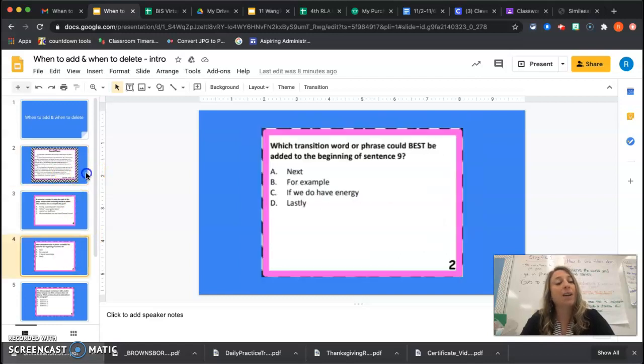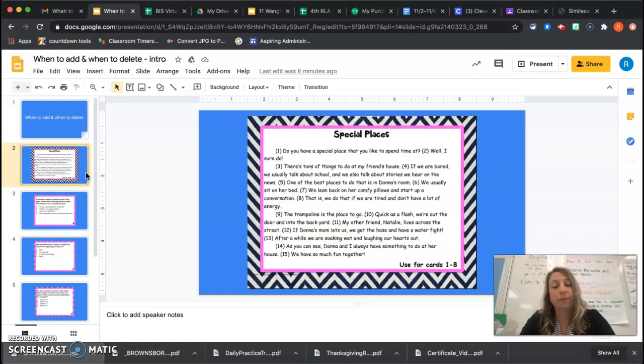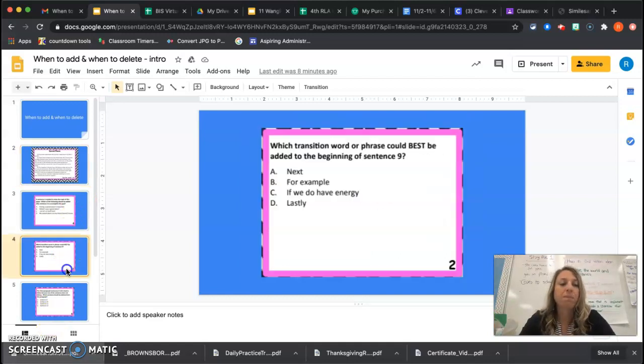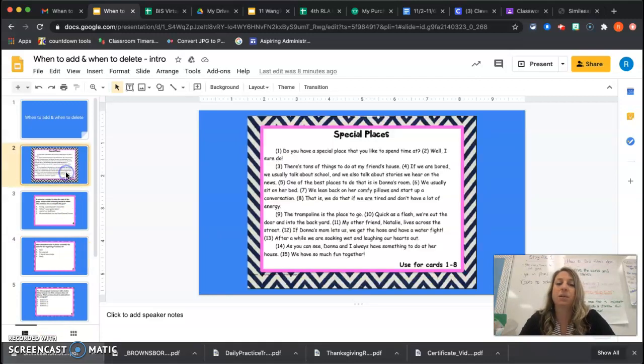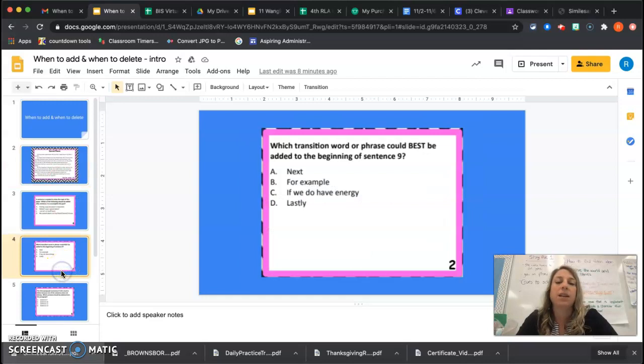If we do have energy, the trampoline is the place to go. And I really like how it's saying if we have energy, then we're going to go do this. Or lastly, well, I don't think it was the last thing that they did, and it wasn't telling me things in order. So I do think that if we do have energy would probably be the best choice there.